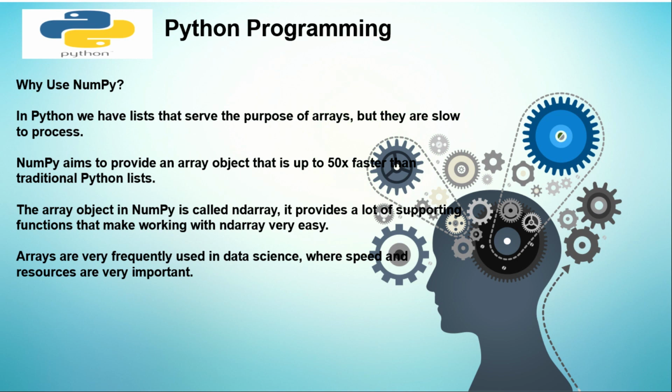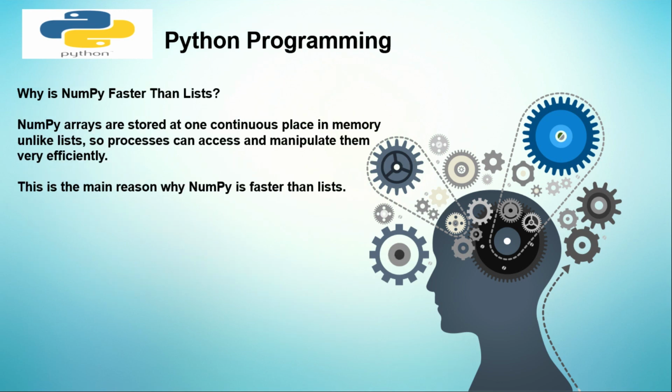It provides a lot of supporting functions that make working with the ndarray very easy. Arrays are very frequently used in data science, where speed and resources are very important. And remember what I said, data science, machine learning, right? So this is where NumPy comes in because of the speed. It is 50 times faster than the traditional one, and with large data sets, this is so important.